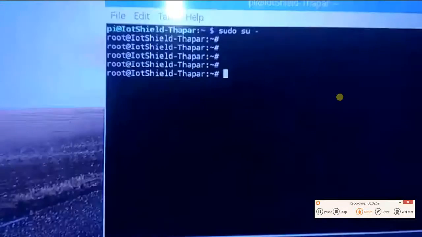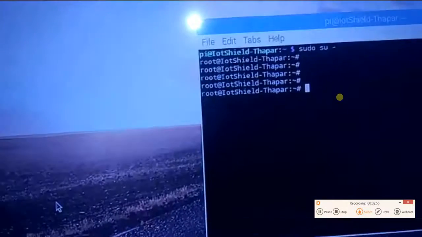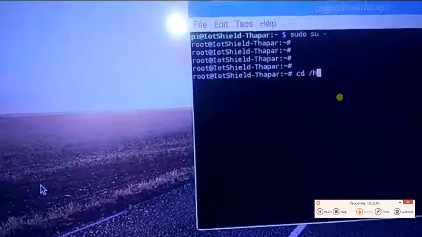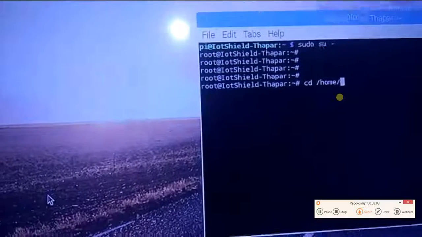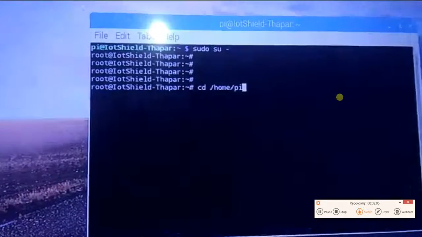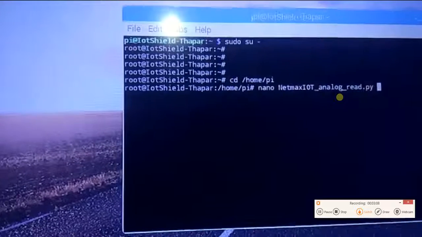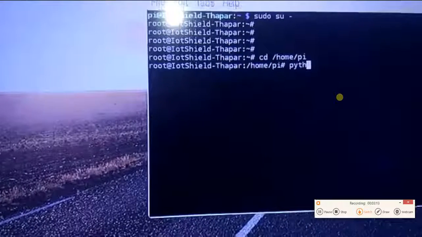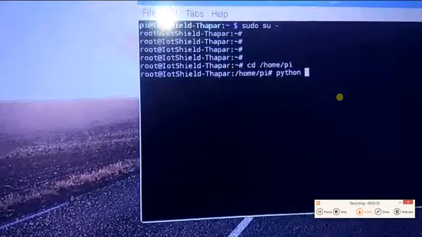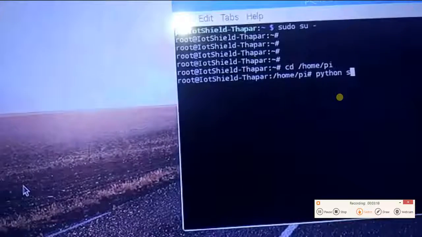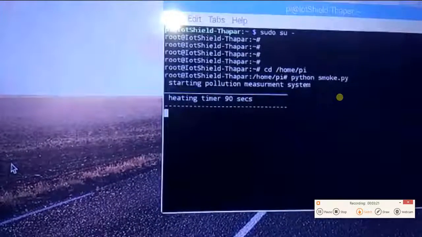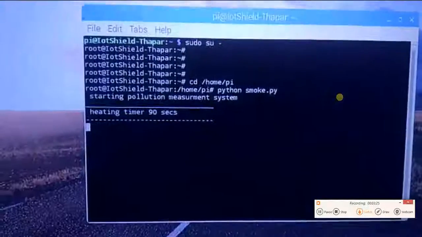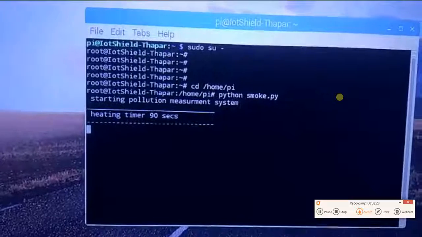Here is our test drive. We will be testing this project by running some commands. First I will go into the specific directory where my Python scripts are stored. It is in home/pi. Now I will use Python to run our Python script. Here is python smoke.py. Wait for it to run. Our sensors need about 90 seconds to heat up to give us accurate measures of all the pollutants. It will be running. We just have to wait for a second.